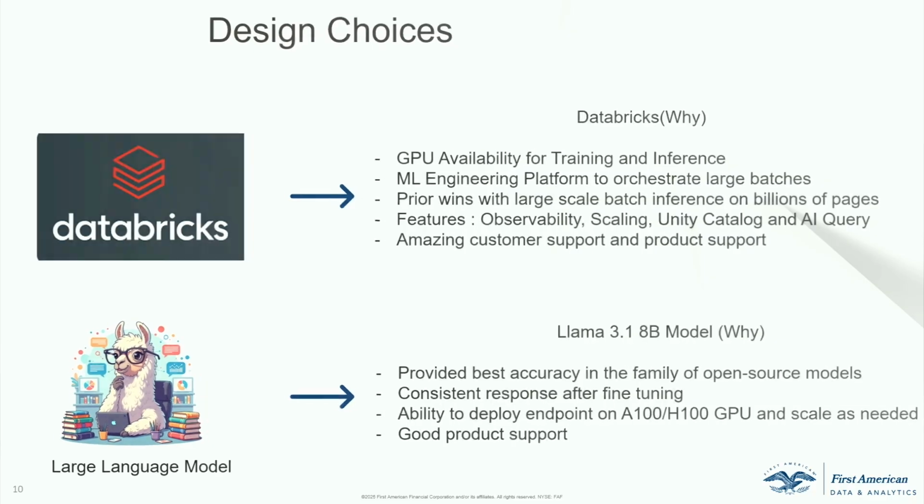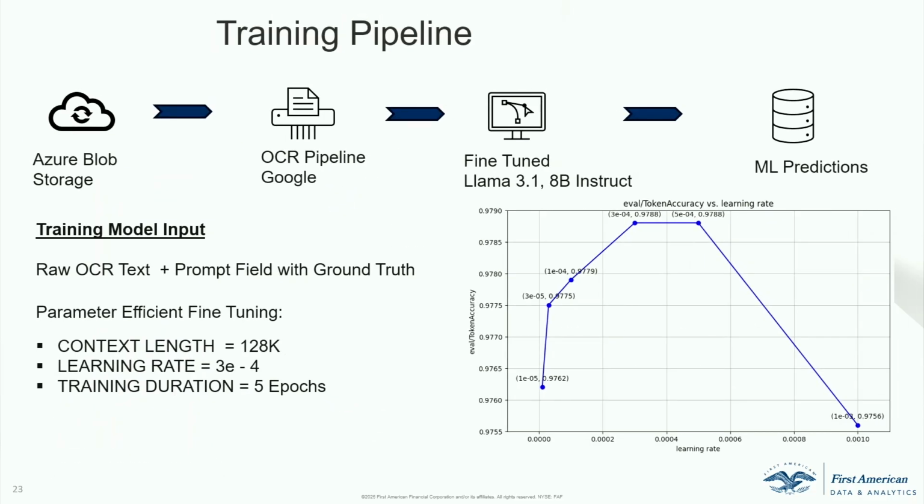So in terms of our training pipeline, it's actually pretty simple, I would say, once we knew the entire landscape. You have a blob storage. We had broken out our 400 million pages into several different containers, very divided, very well organized. That's the first step. Then we had an OCR job that would continuously look at these blob containers and run the OCR. Our choice for OCR was Google Doc AI, primarily because we felt that it maintained the read order and also had good quality on the image itself. Then we fine-tuned the large language model, Llama, and basically stored our predictions in a Delta table.